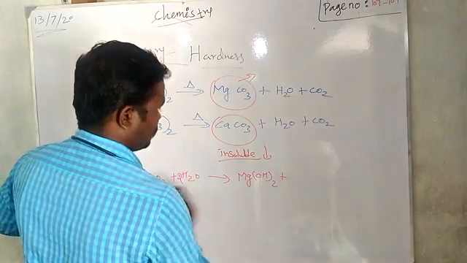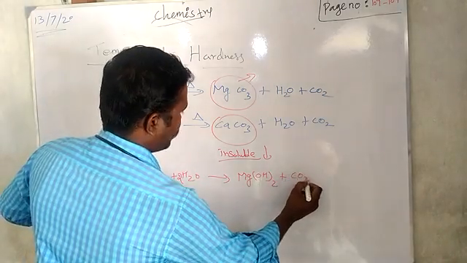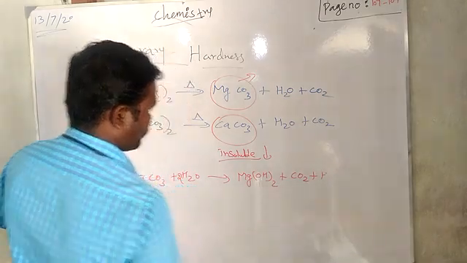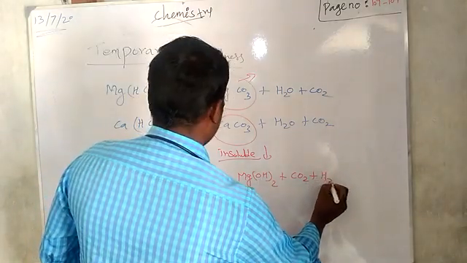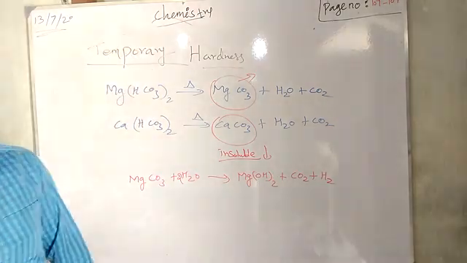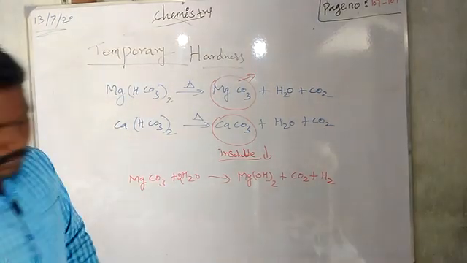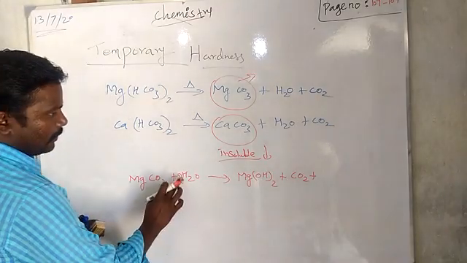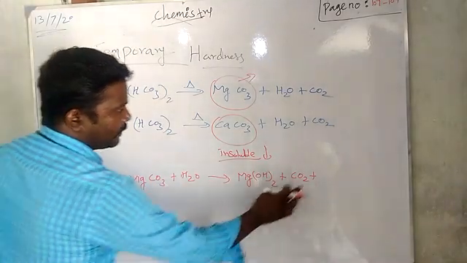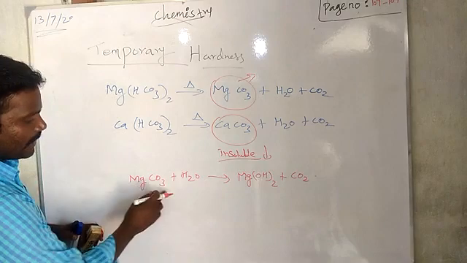Then CO2 plus hydrogen. One minute, my dear students. CO2 alone, because here we are going to take only one water molecule, MgCO3.